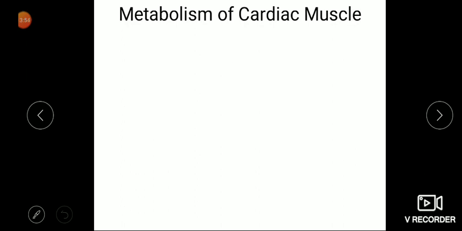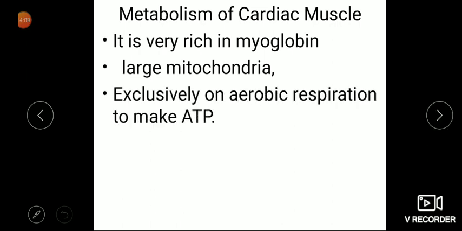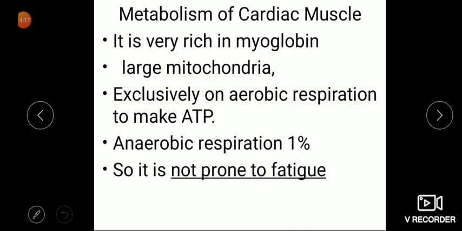Now in cardiac muscle, see what is happening. If you remember, I asked you a question in the last lecture, why the cardiac muscle doesn't go into fatigue. Now let's find the answer. It is very rich in myoglobin and large mitochondria, so it relies exclusively on aerobic respiration to make ATP. Anaerobic respiration is only 1%, so it is not prone to fatigue. The amount of lactic acid formed is very small, as only 1% relies on anaerobic respiration. So that's why cardiac muscle is not prone to fatigue.